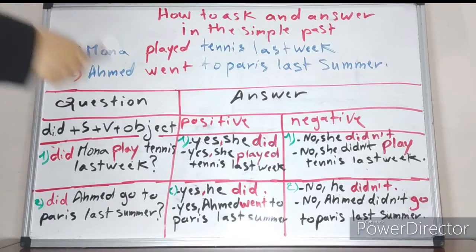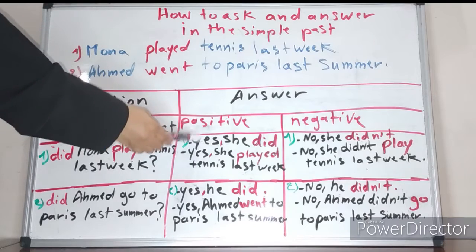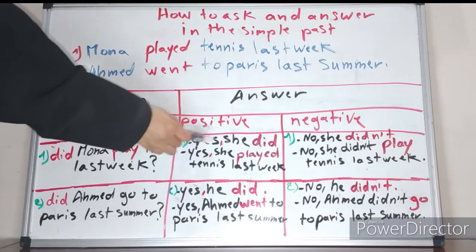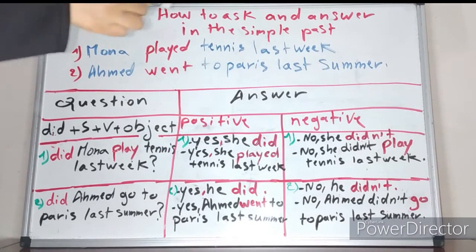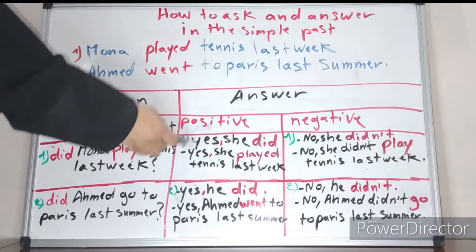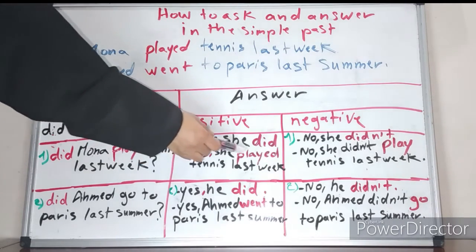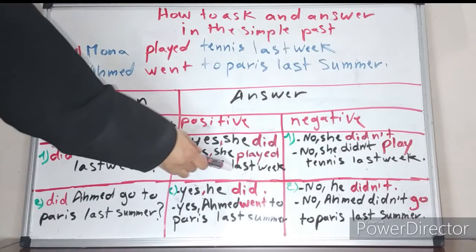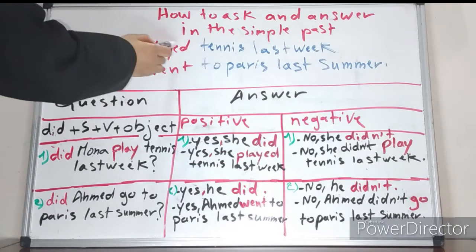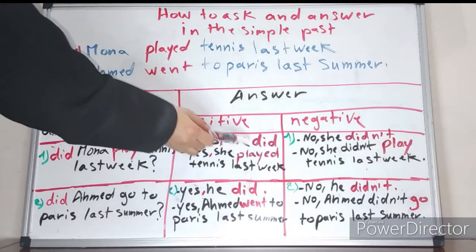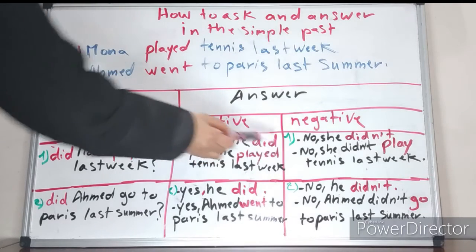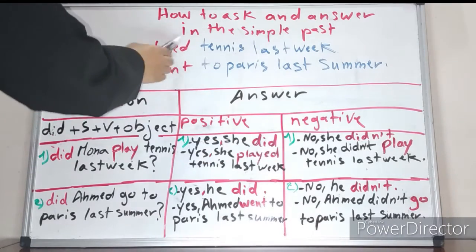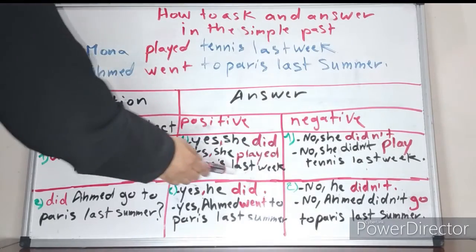The answer, if it is positive, positive means yes. We say, yes, she did, for a short answer. If we want a long answer, we say, yes, she played tennis last week. You see here that when we answer positively, the verb has ed, because we don't have did here. So we have the same verb as in the sentence.